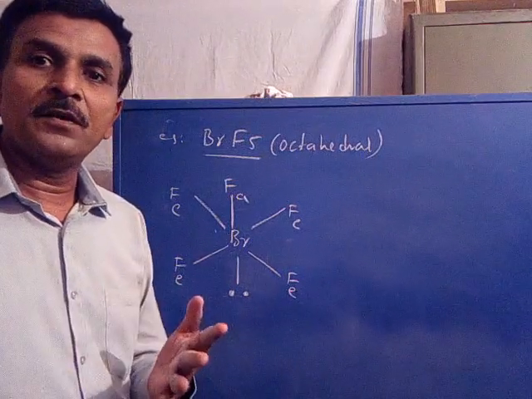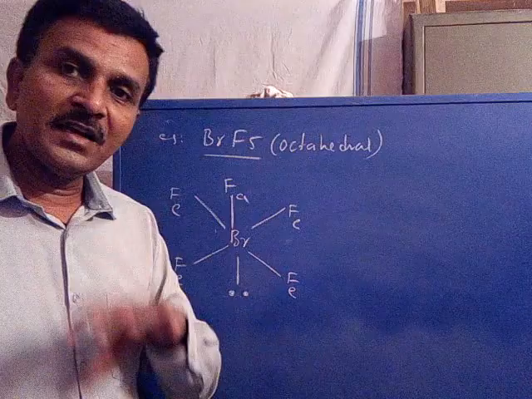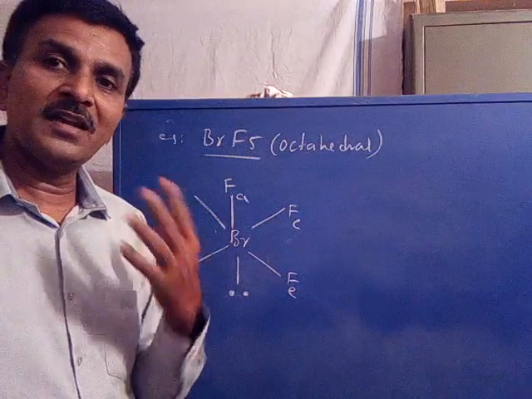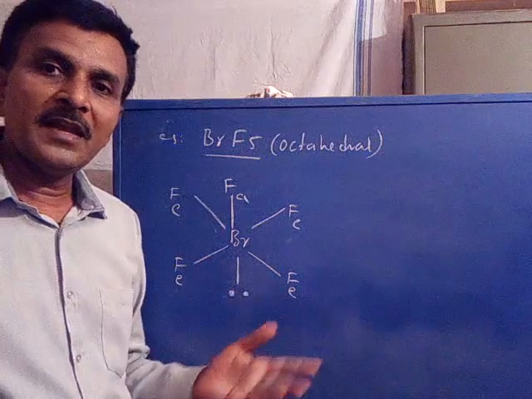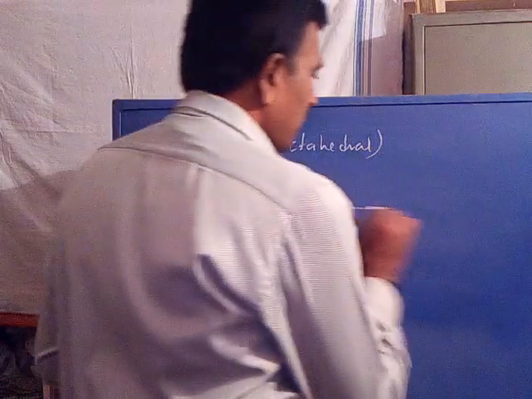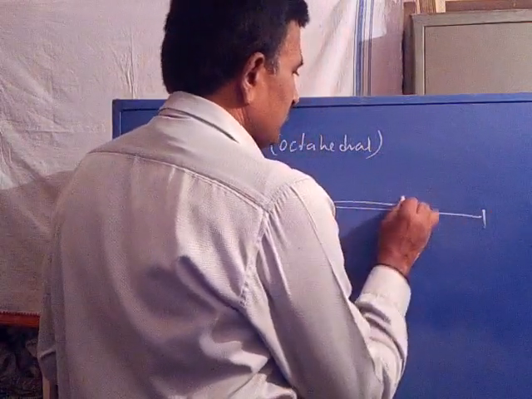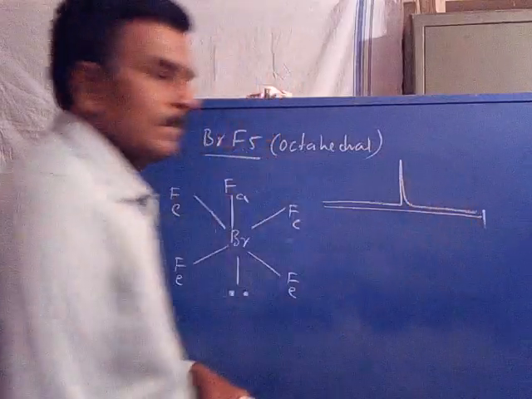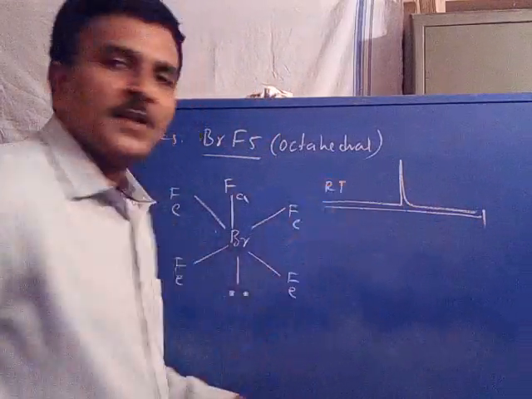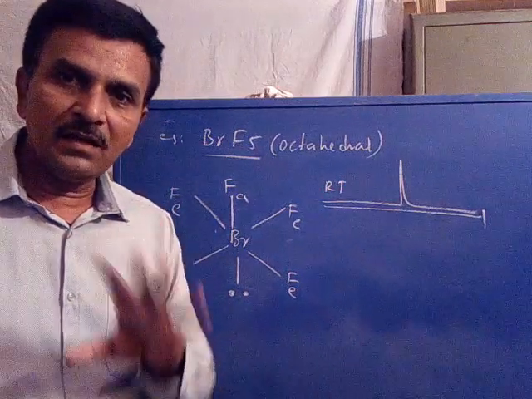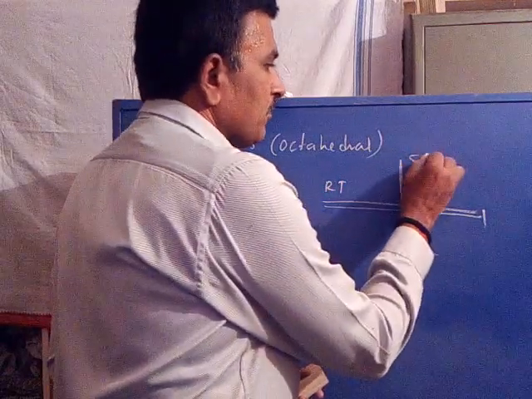So we would expect 2 signals, 1 signal for axial, 1 signal for equatorial. But at higher temperature, that is room temperature, it appears with 1 signal for 5 fluorines.